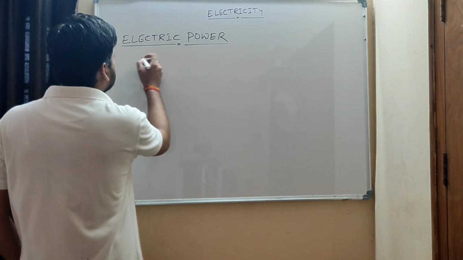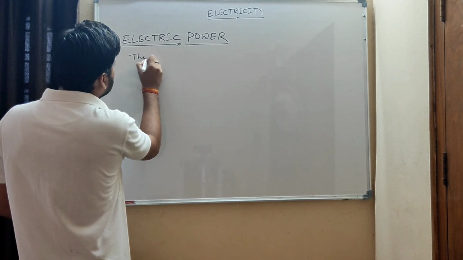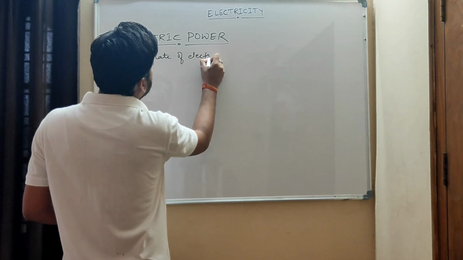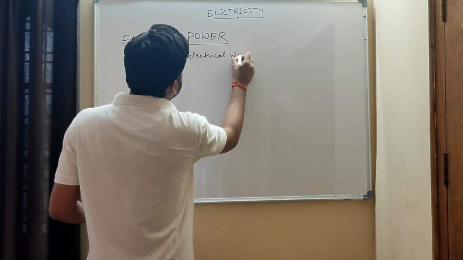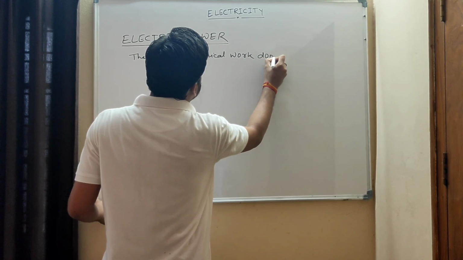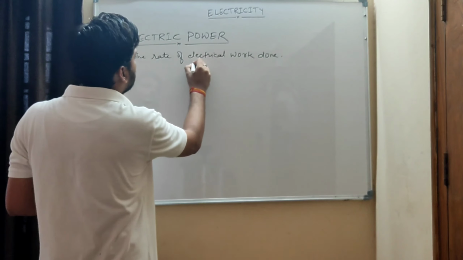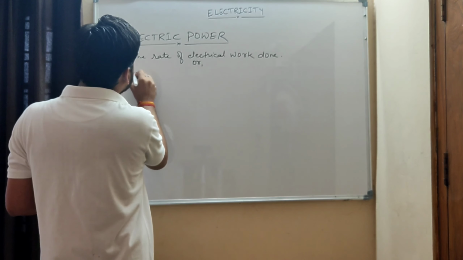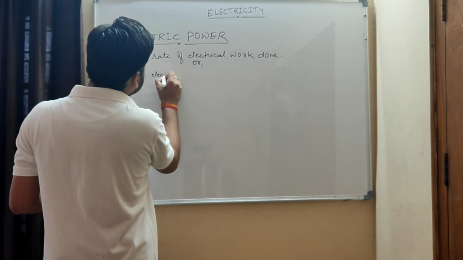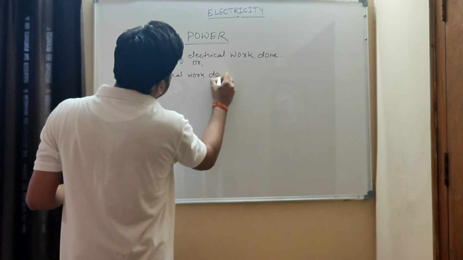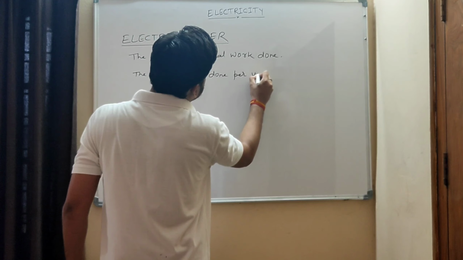So electric power is nothing but the rate of electrical work done, or the electrical work done per unit time.